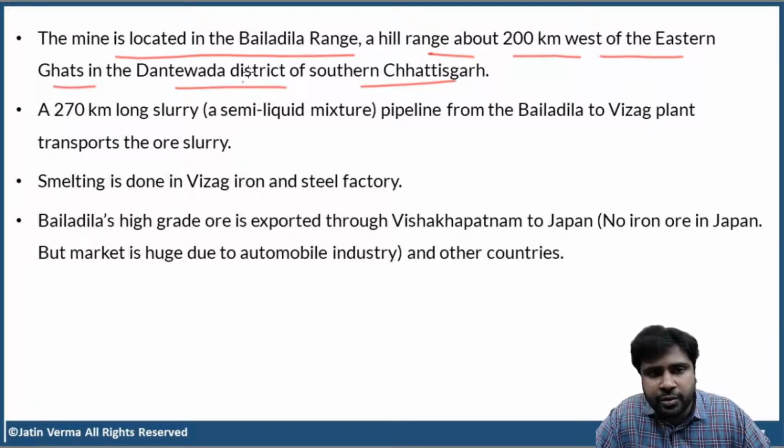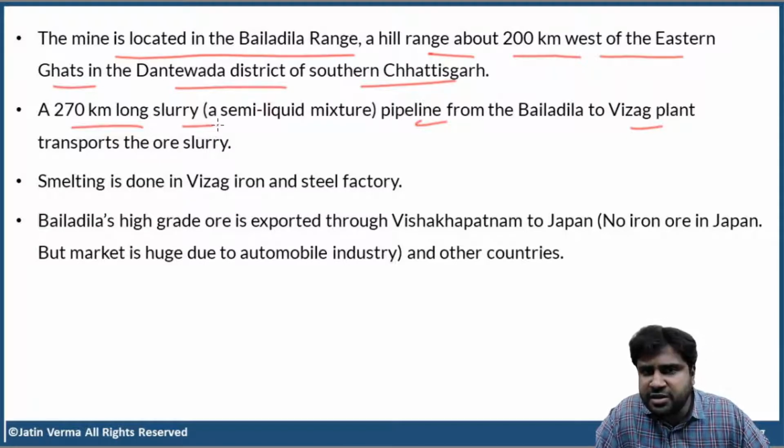We all know Dantewada for one reason. What is that? Naxalism. Now, all these points are very important. From Bailadila mine, a 270-kilometer long slurry pipeline is there. This pipeline transports slurry to Vizag steel plant in Vishakhapatnam.